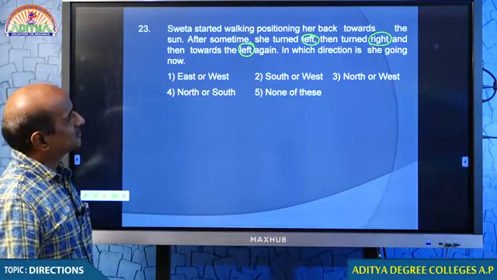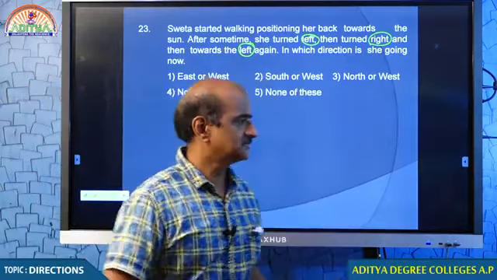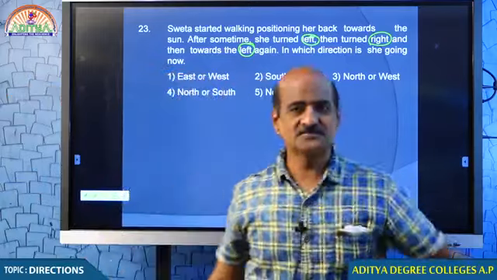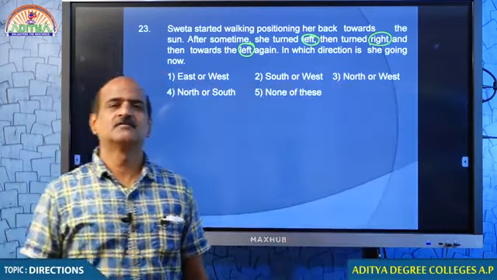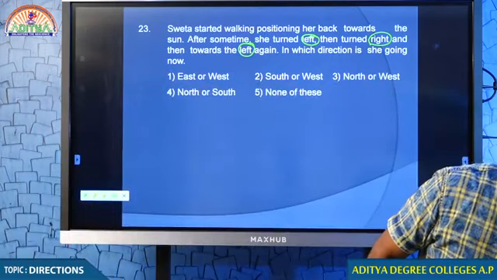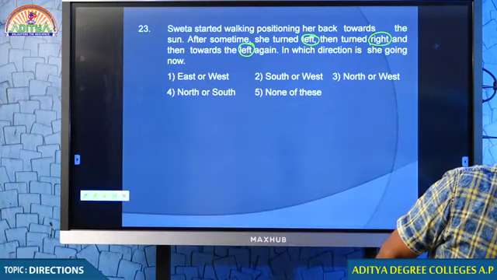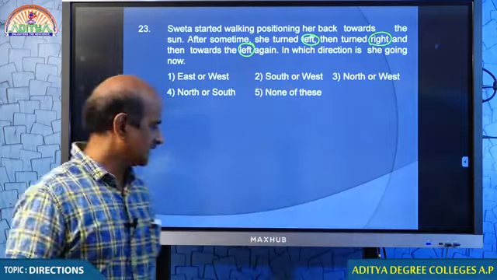We don't know. Positioning her back towards the sun, if the sun is there, towards west. In this question, we are not clear what the time is now. Probably we may be able to get this point clear when the time is given to us. But unfortunately, the time is not given. So we can't say. Let me take one example.